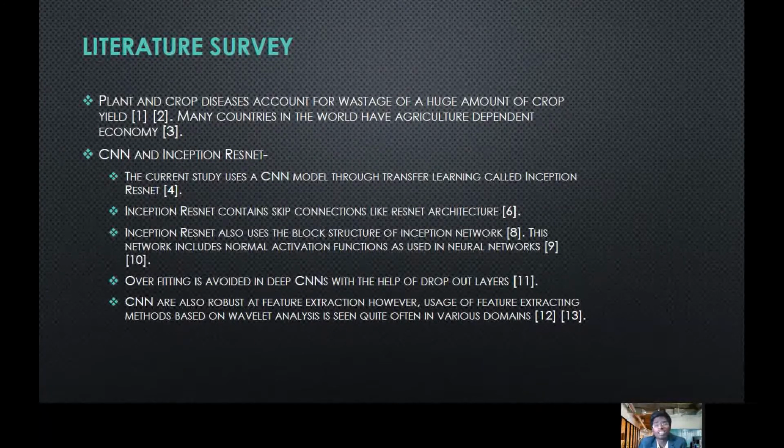Overfitting is generally avoided in CNN with the help of dropout layers, and this model also uses dropout layers to address the issue of overfitting. Although CNN are very robust at feature extraction, but still, if we use feature extraction methods like wavelet analysis with the help of Bayer 3.7 wavelet, then this type of combination has already been seen in various domains.